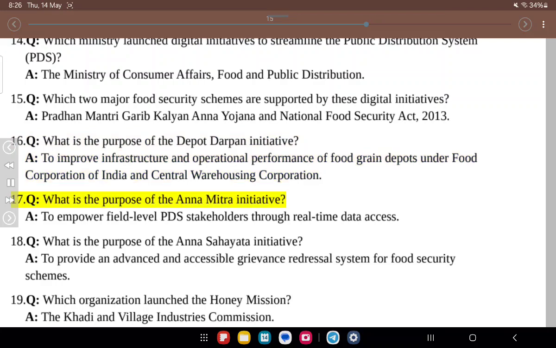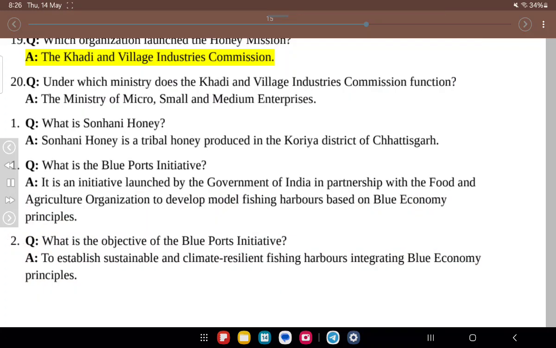17. Q. What is the purpose of the Anna Mitra initiative? A. To empower field-level PDS stakeholders through real-time data access. 18. Q. What is the purpose of the Anna Sahayata initiative? A. To provide an advanced and accessible grievance redressal system for food security schemes. 19. Q. Which organization launched the Honey Mission? A. The Khadi and Village Industries Commission. 20. Q. Under which ministry does the Khadi and Village Industries Commission function? A. The Ministry of Micro, Small and Medium Enterprises.